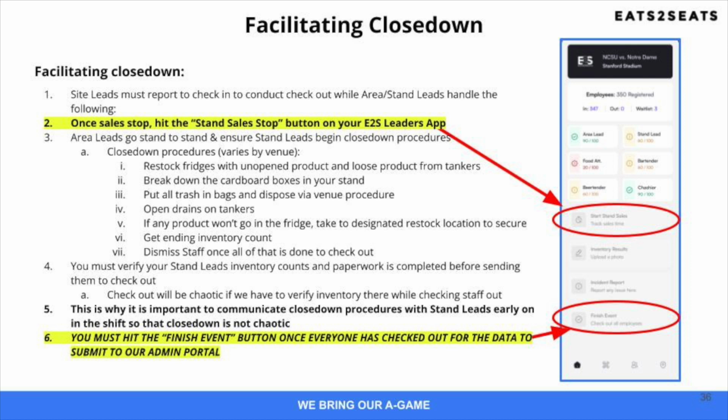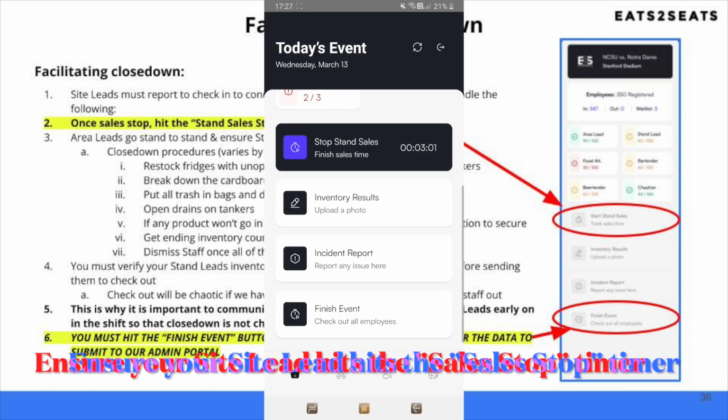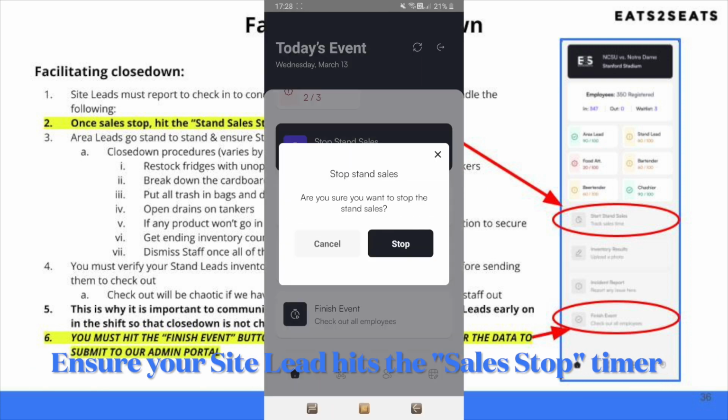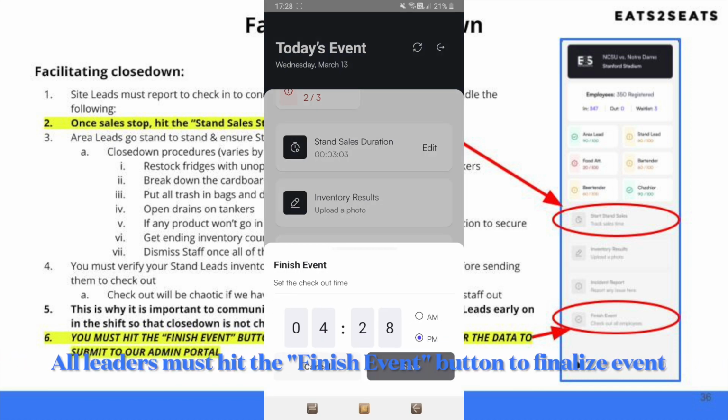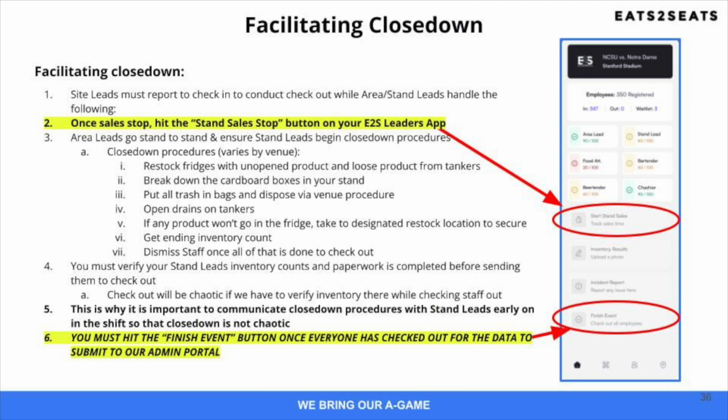Also ensure your site lead has hit the stand sales stop timer on their EATS2SEATS Leaders App. Once everyone is checked out, then you will hit the Finish Event button on your EATS2SEATS Leaders App along with the rest of your leadership team, and all of you must hit this button on your app for the event to properly finish in the app. You must do this or payroll will be affected and you will receive a written warning.